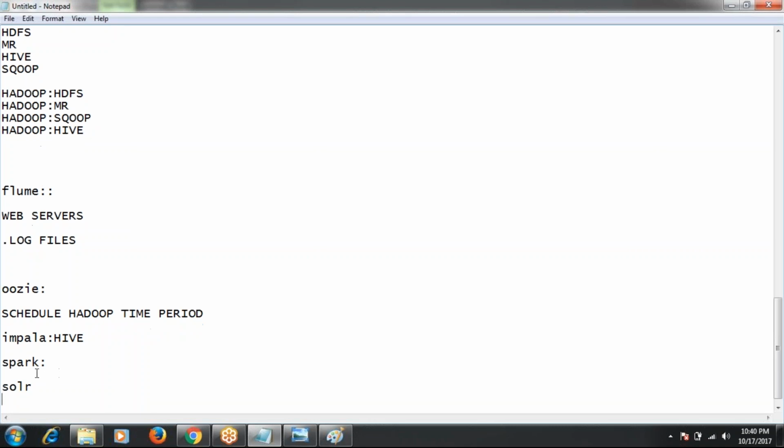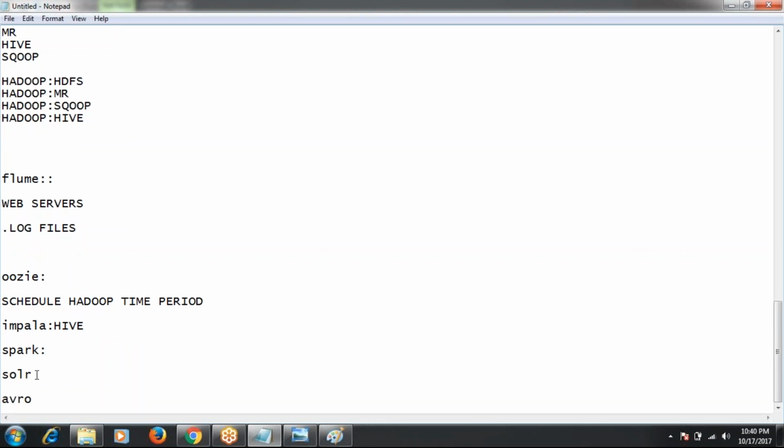And Solr. Solr is something different. It is used for searching and indexing.